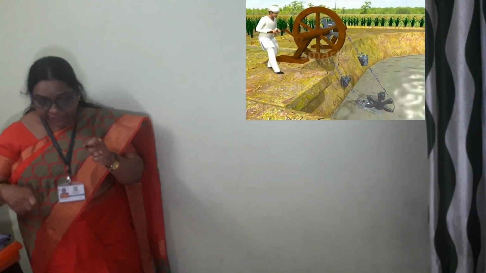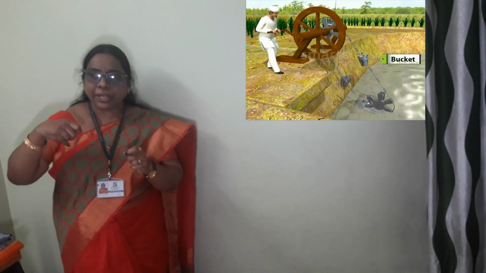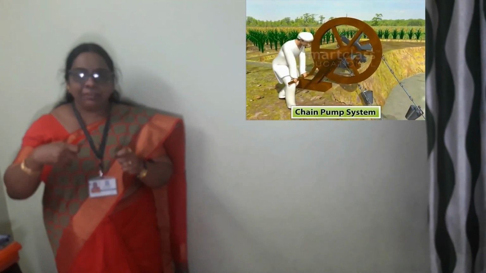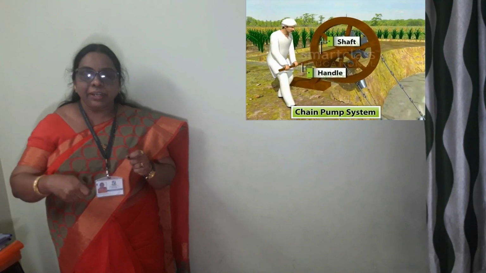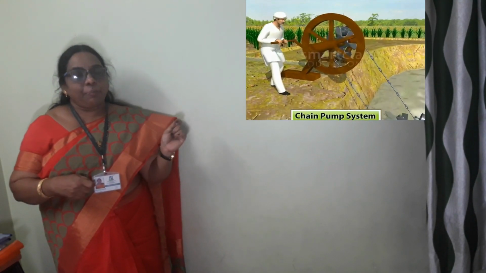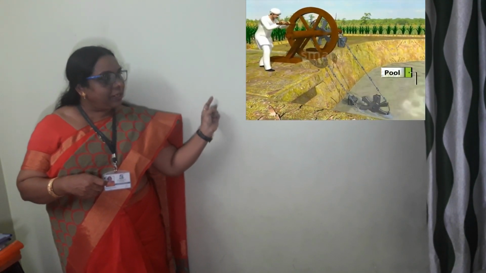The chain is rotated by the man. When the man rotates it, the wheel turns and the bucket goes down to the water, collects the water, and pours it out. That is the function of the chain pump.